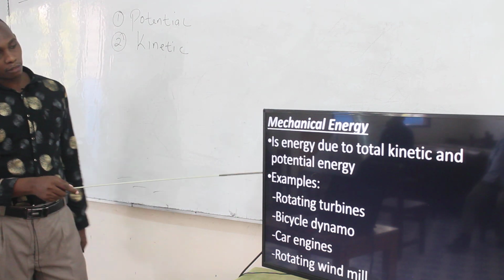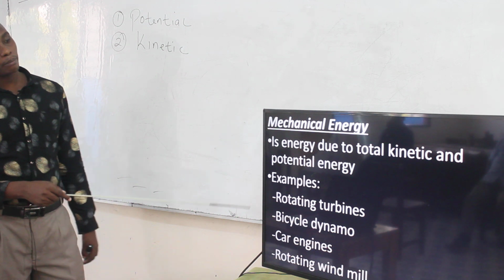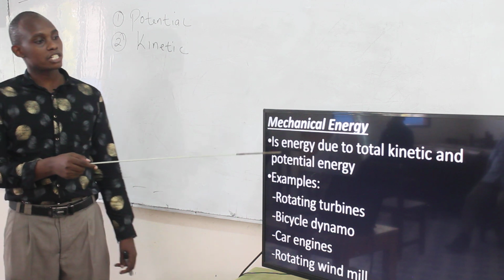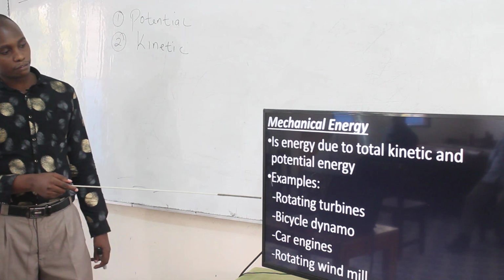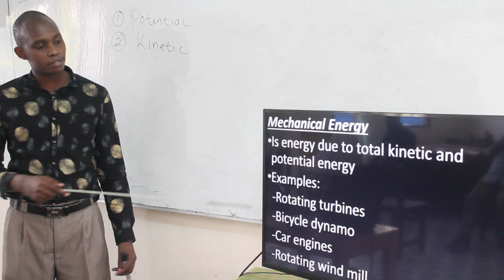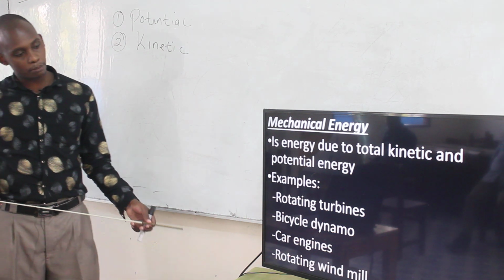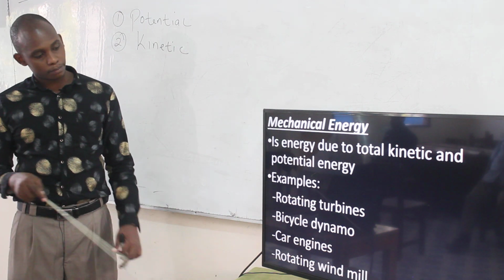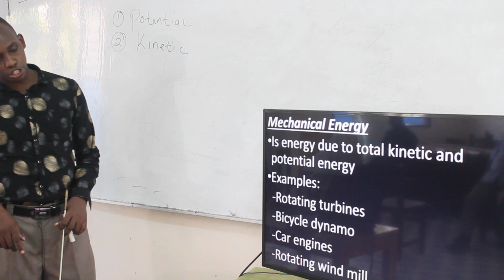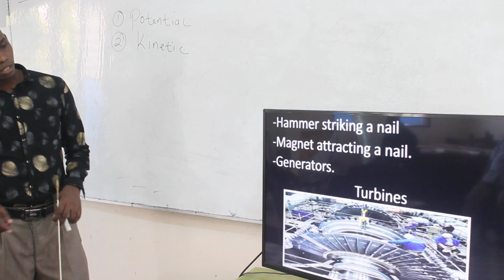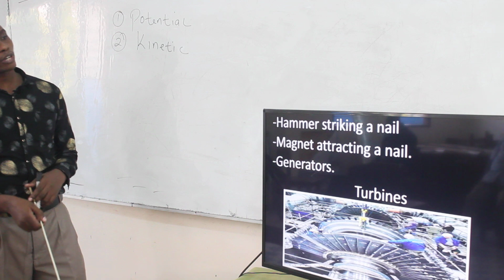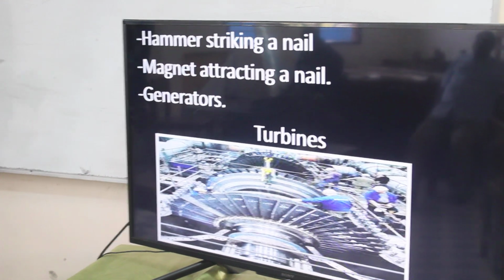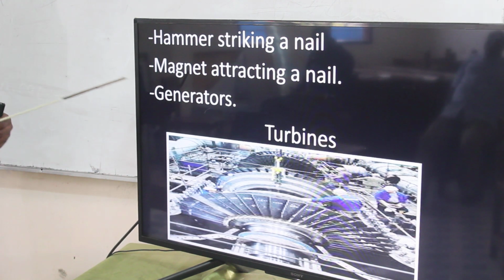Then we have these examples which possess mechanical energy, whereby for them to operate, these two energies should come together. We have rotating turbines. We also have the bicycle dynamo, car engines. We have rotating windmills. We also have a hammer striking a nail, a magnet attracting a nail, and generators.